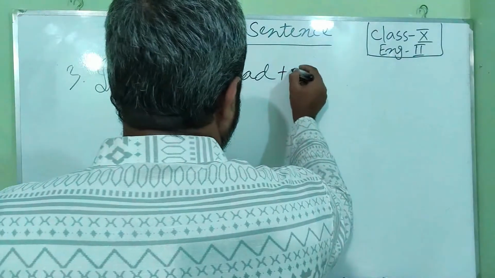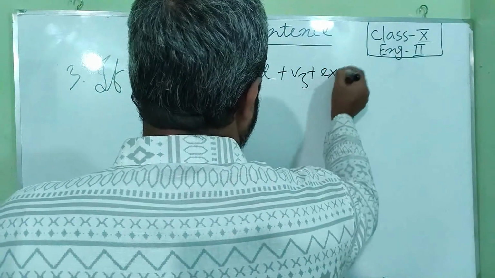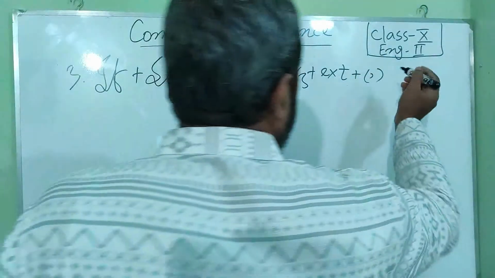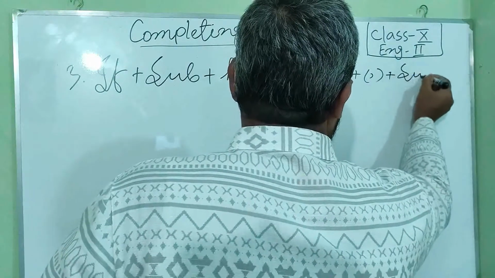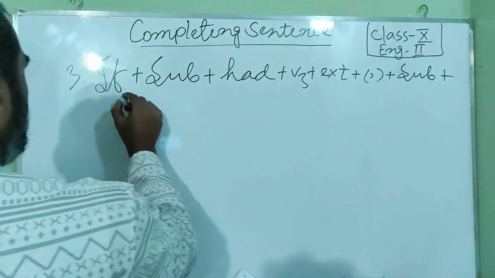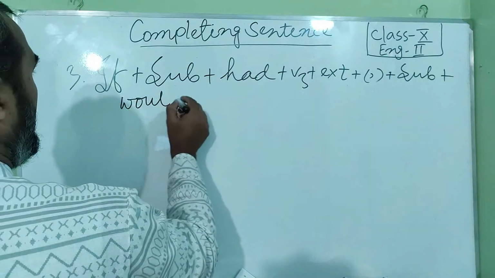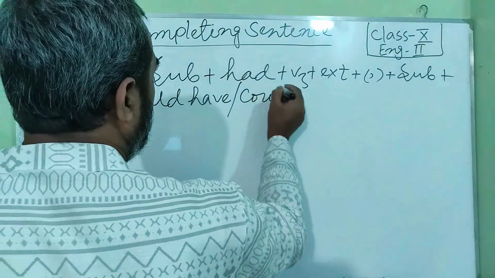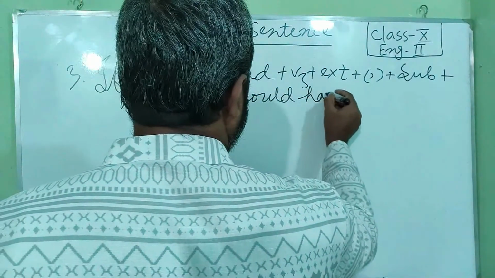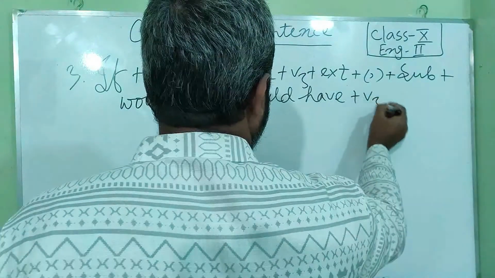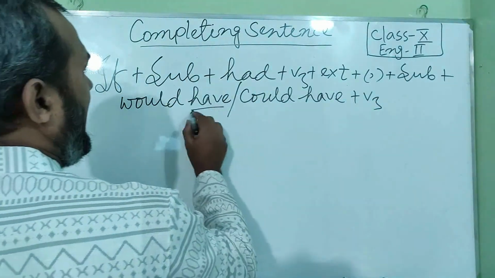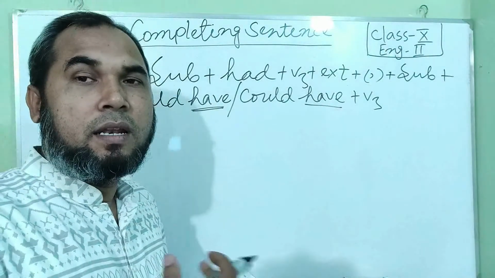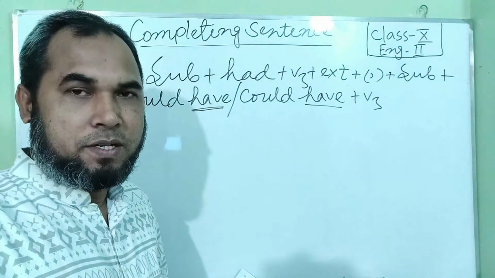Okay, had, then V3, then extension, then comma, then subject once again, then would have or could have, then V3, because we have here could have or would have, then the verb will be in past participle form.